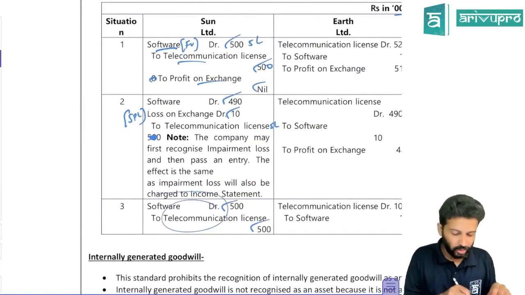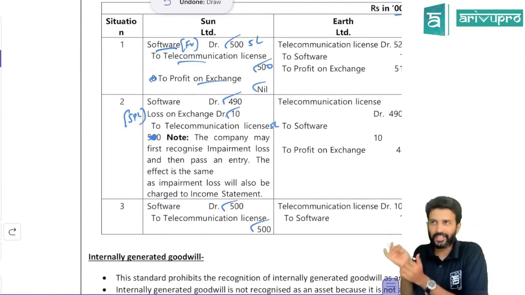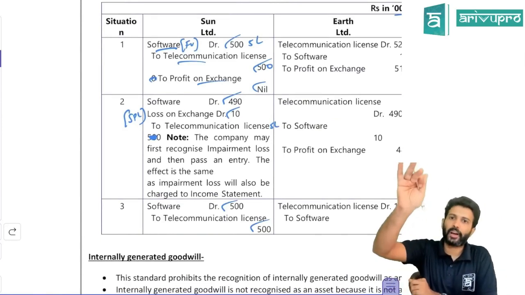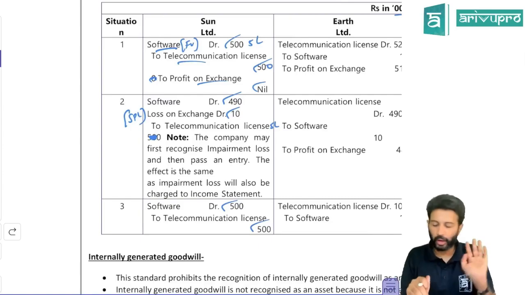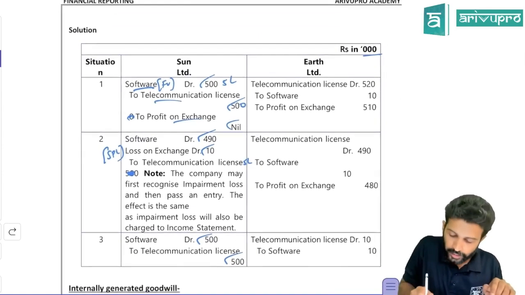So in this particular case, you will not book any profit or loss. Whatever is the carrying amount of the asset given up, the asset acquired also will be recorded at the same value. So no profit or loss will be accounted. This is for Sun. Next will be for ArP.